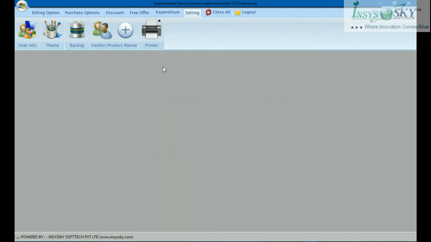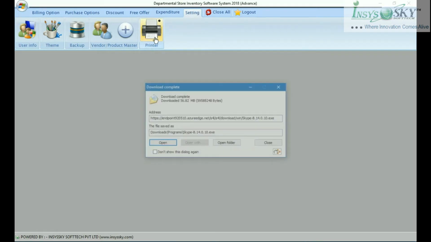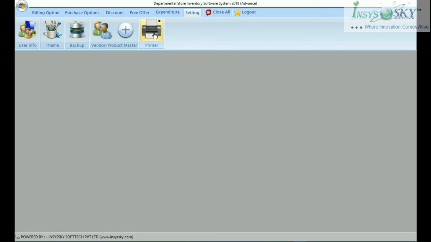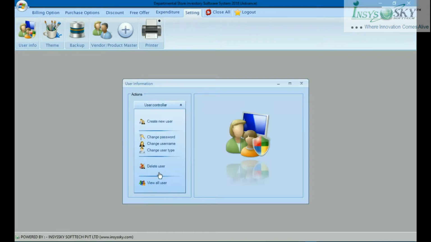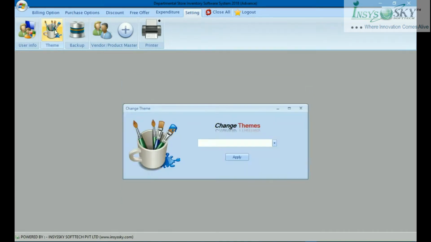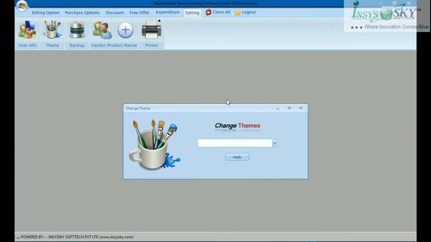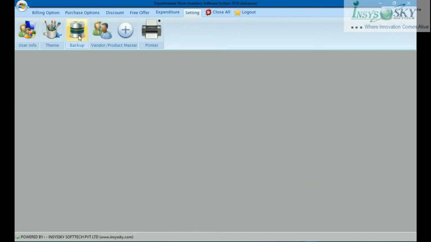We can do some printings here. You can put user info here. You can add users, see all the users, delete users, and change passwords. All those things can be done easily. Then you can change the theme of the software from any color to any color. Many themes are given here. Then you have the backup facility, which I have shown.